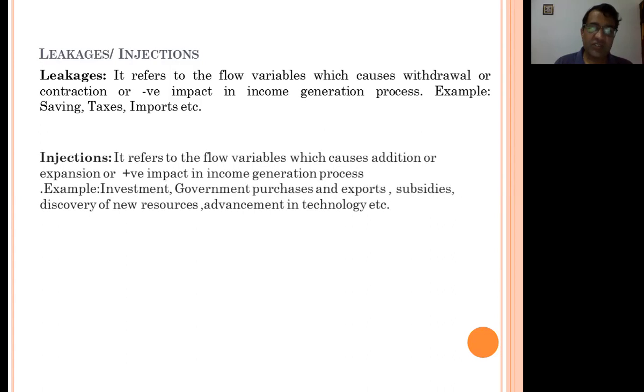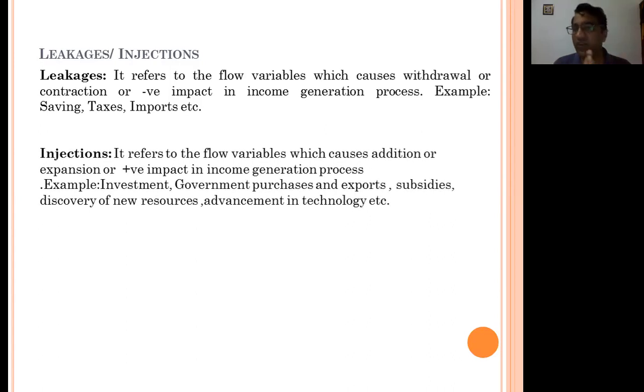Now injections refer to flow variables which cause additions, expansion, or a positive impact on the income generation process, like investment, government purchase and export, subsidies, discovery of new resources, advancement in technology, etc. Any activity which has a positive impact on income generation is called an injection.